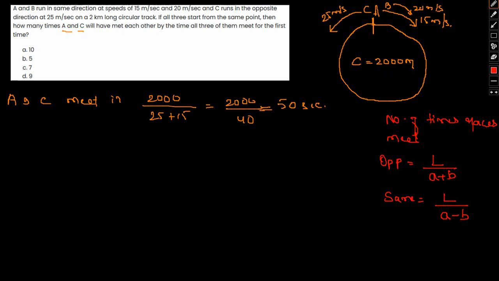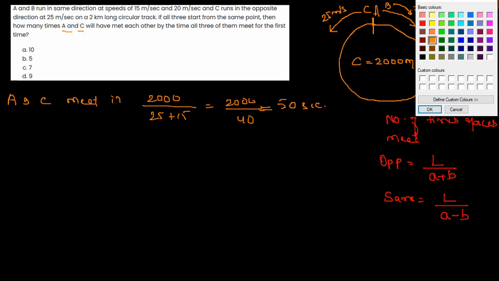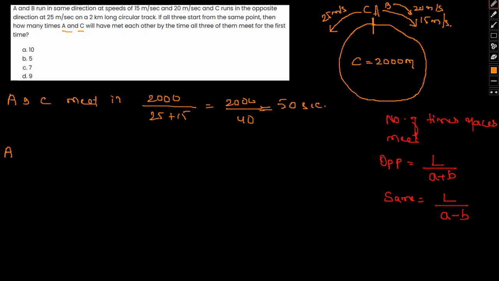Now next up we'll again take a look. A and B meet in, so A and B are going in the same direction, so 20 minus 15, sorry, my bad, that is 2000 by 5, or 400 seconds.